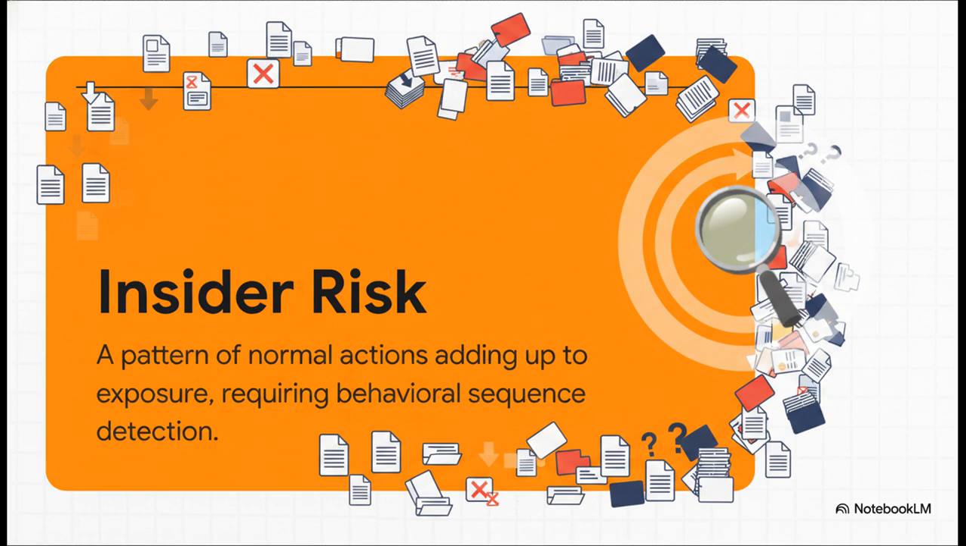Think about it. A user downloading 5 files a day is completely normal, but that same user suddenly downloading hundreds of files, meticulously stripping sensitivity labels off of every single one of them, and renaming them over the course of a week? Now that is a behavioral sequence we need to detect. Malicious intent is built over time. It doesn't happen in a single click.